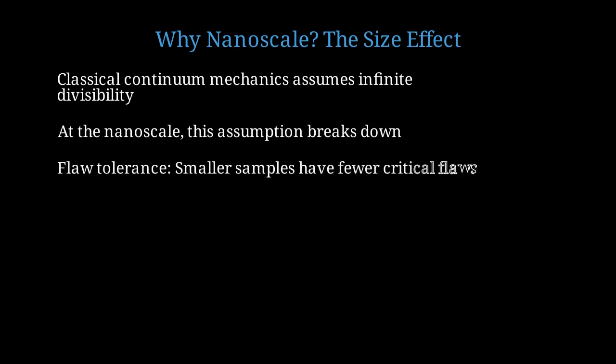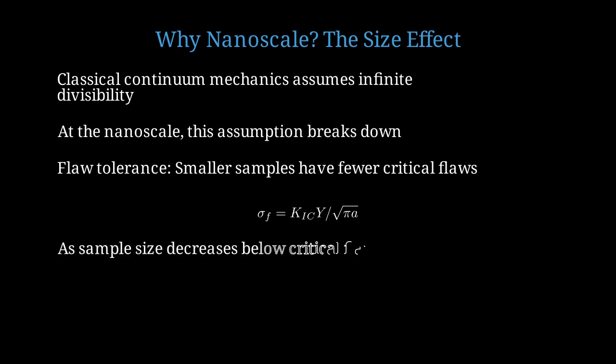One critical effect is flaw tolerance. Smaller samples statistically contain fewer critical flaws that can initiate fracture. According to fracture mechanics, the fracture strength is given by K_IC times Y divided by the square root of pi times a, where a is the flaw size. When the sample size becomes smaller than the critical flaw size, there simply isn't room for a dangerous flaw to exist. The strength increases dramatically.